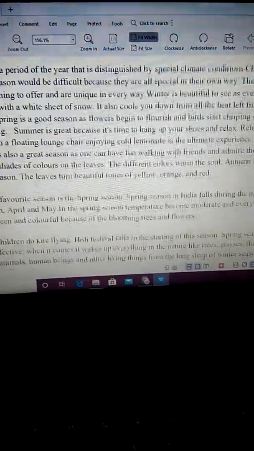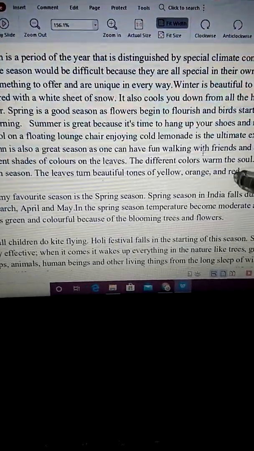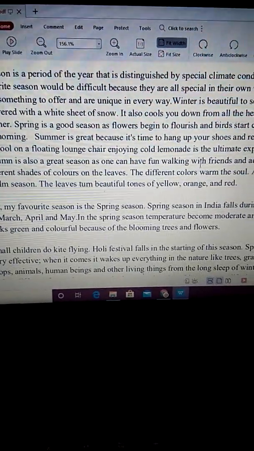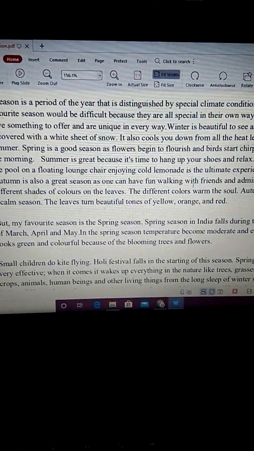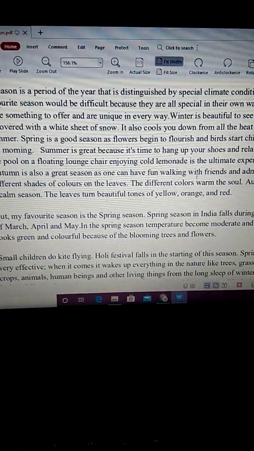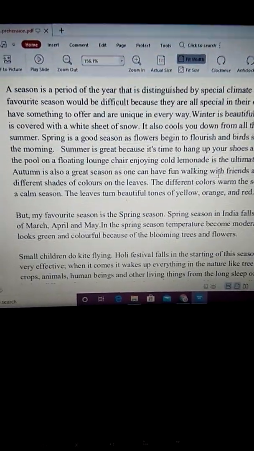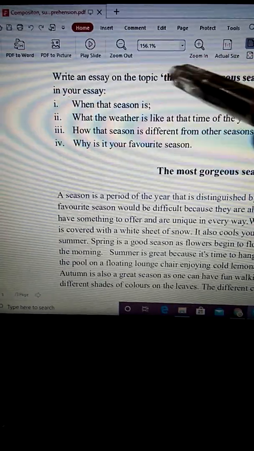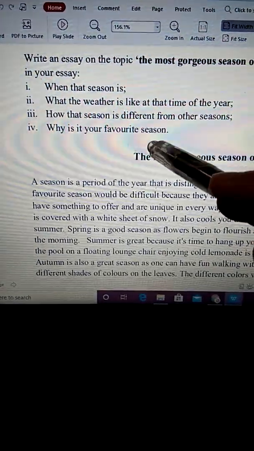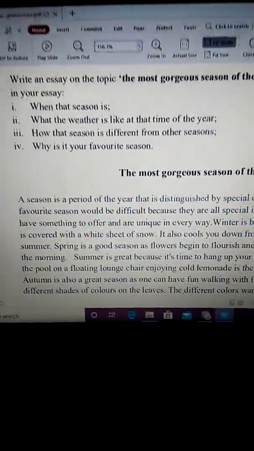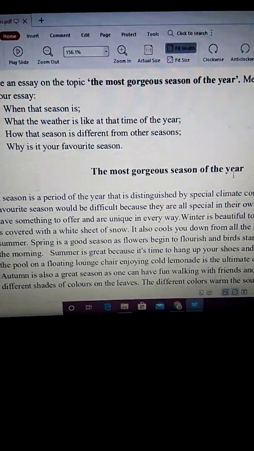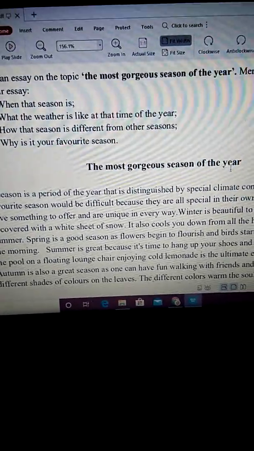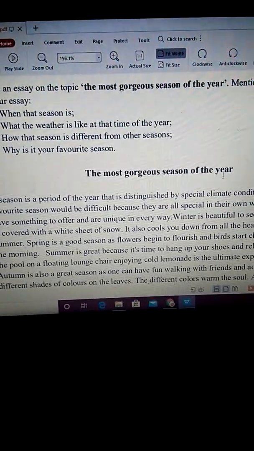First, we start off with the introduction. What is an introduction? A general statement, a general idea. And then gradually we come to the topic after the introduction and answer each of these questions that have been mentioned in the question. Each of these parts that has been mentioned in the question.